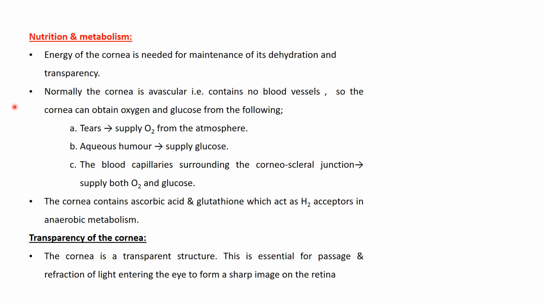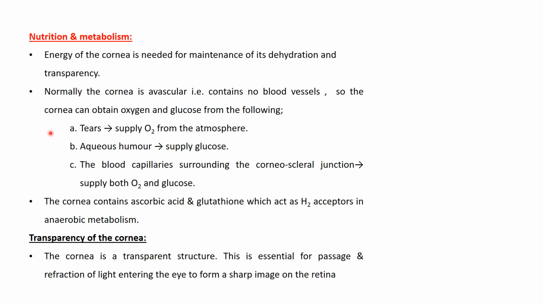Nutrition and metabolism. Energy production of the cornea is essential for the maintenance of its dehydration and transparency. Normally, the cornea is avascular. No blood vessels are present in the cornea. So, how can the cornea obtain oxygen and glucose? It mainly takes up oxygen from tears and is supplied with glucose from the aqueous humor, and the blood capillaries that surround the corneoscleral junction supply both oxygen and glucose.